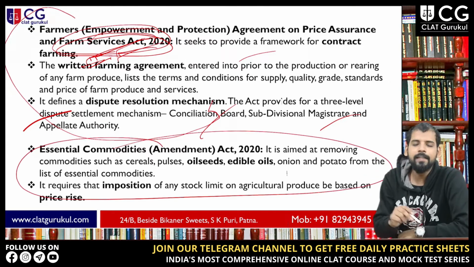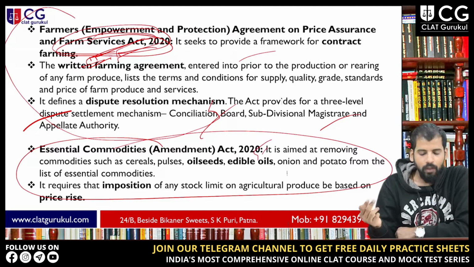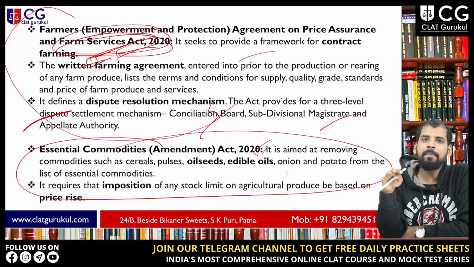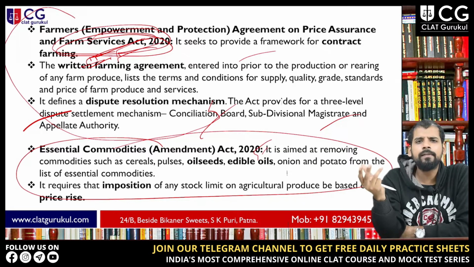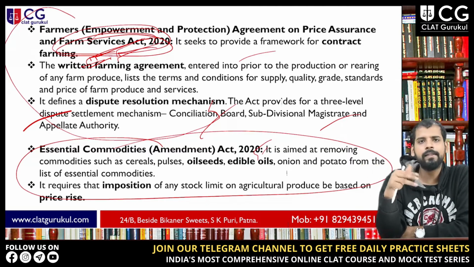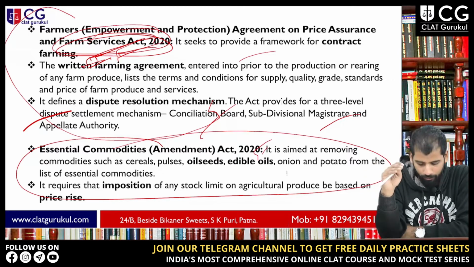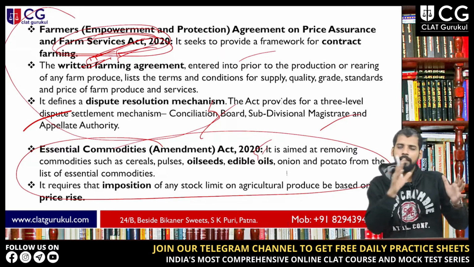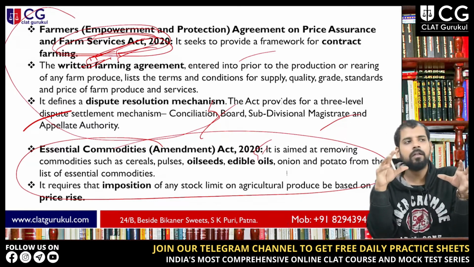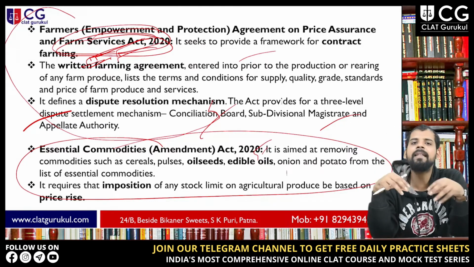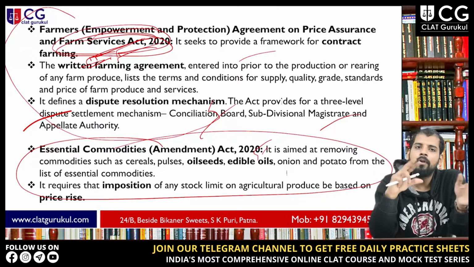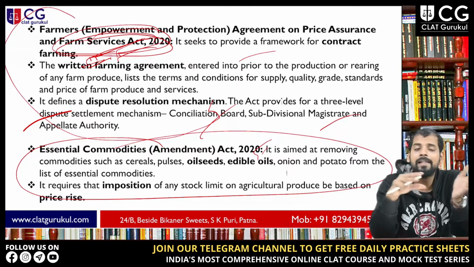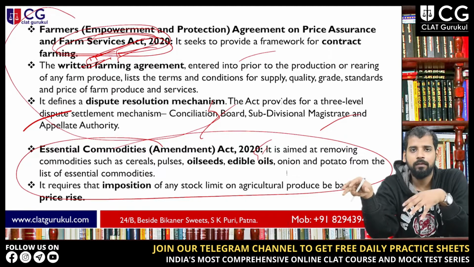And the last one is the Essential Commodities Act 2020. This act aimed at removing commodities such as cereals, pulses, oil seeds, and edible oils from the list of essential commodities. The government is saying that they are removing these products from the list of the Essential Commodities Act, right?